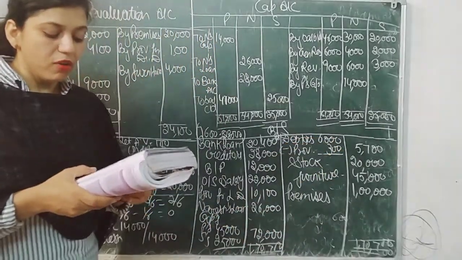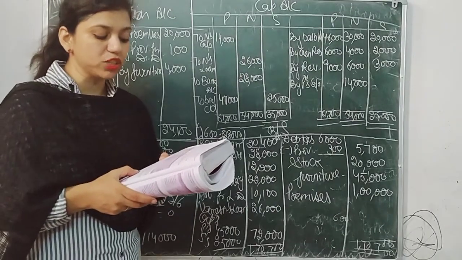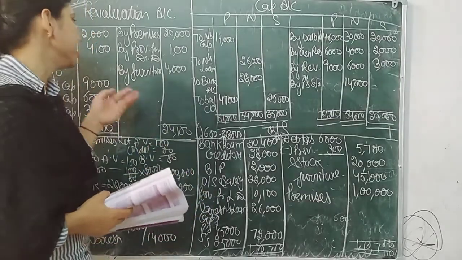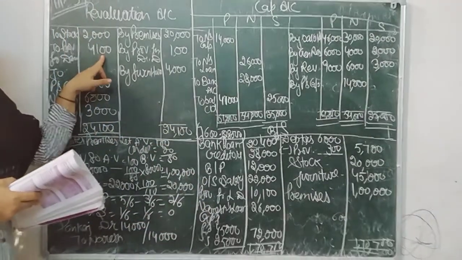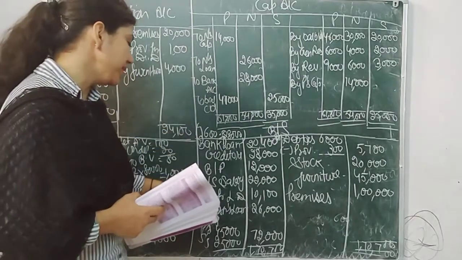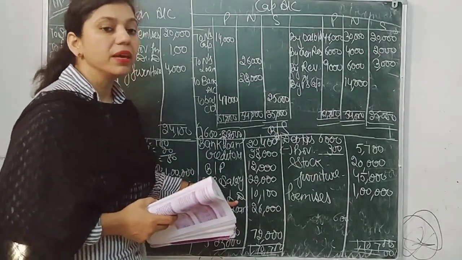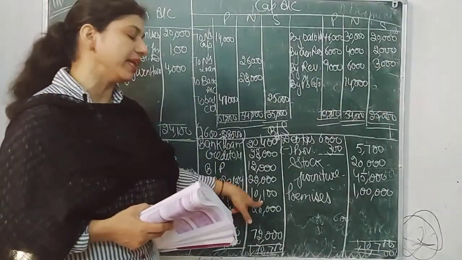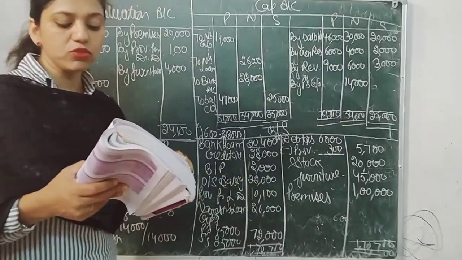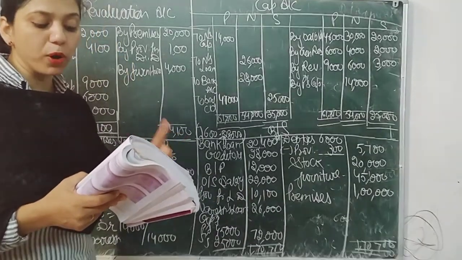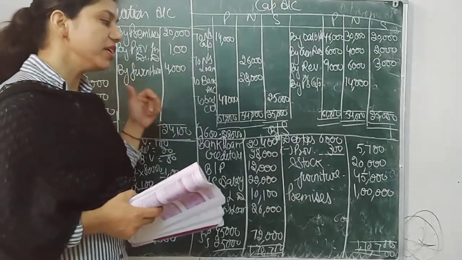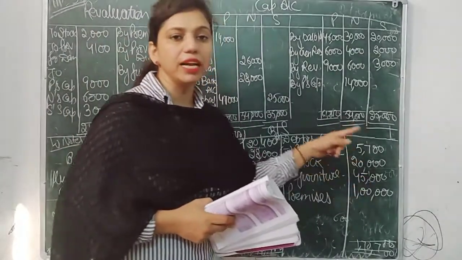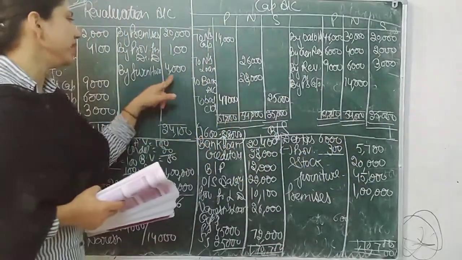Next we have a further provision for legal damages to be made of 4,100. One more unrecorded liability is there, so it is a loss. Provision for legal damages 4,100 should be shown on the liability side. Provision for legal damages 6,000 given in the question plus 4,100 is equal to 10,100. Next we have furniture to be brought up to 45,000. Furniture given in the balance sheet is 41,000, but now its value is 45,000. That means 4,000 increased, so it will be a profit.